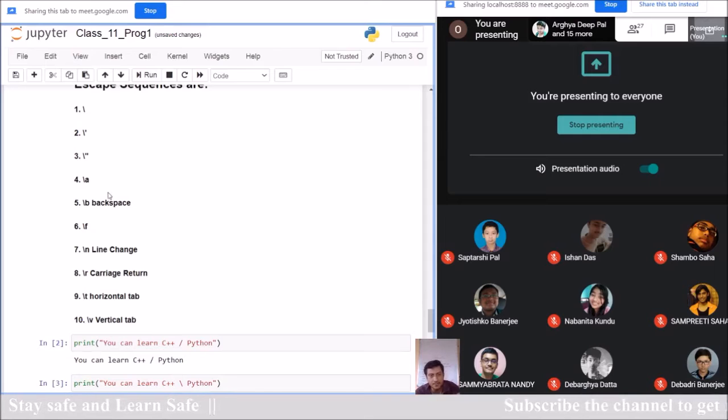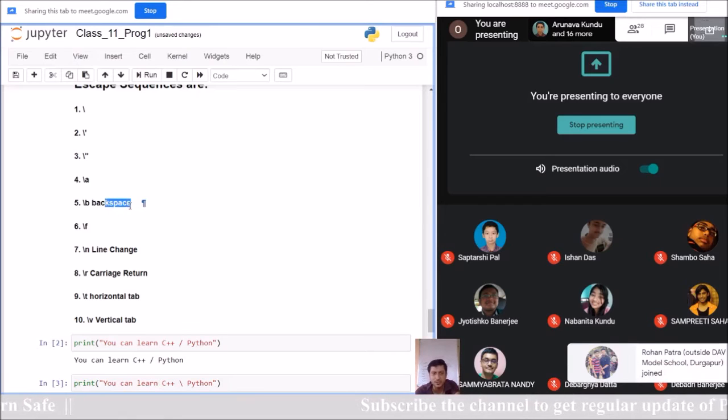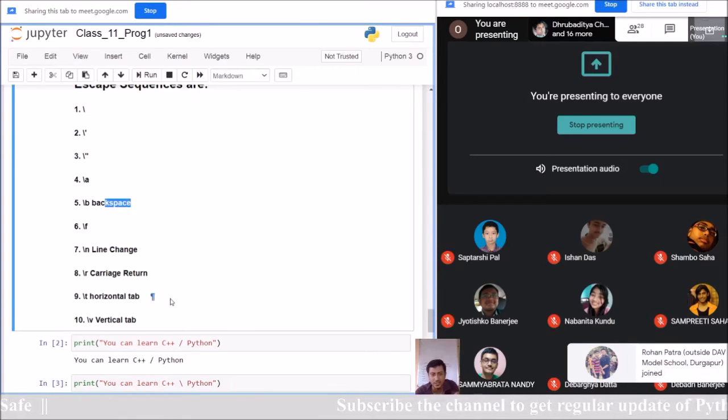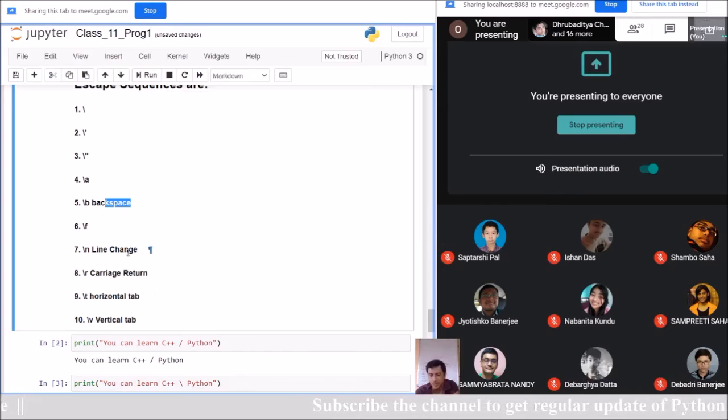Say backslash a. What is the purpose of backslash a? ASCII bell. Okay, now what is ASCII bell? When you learn all these things, then you can use this also. Backspace is possible to use in this initial program. Line change is possible to use in this initial program. But carriage return, we can use from time to time, and you can also learn. Okay, these few I use.